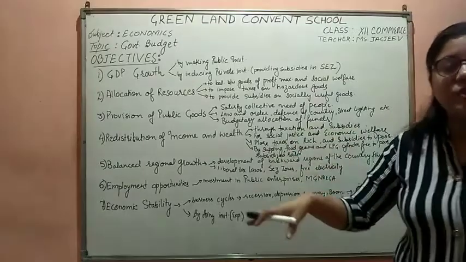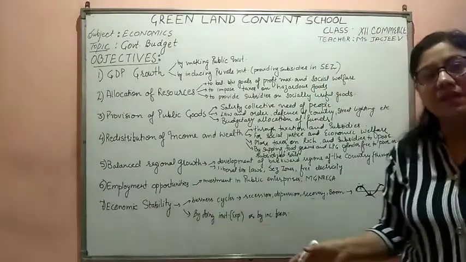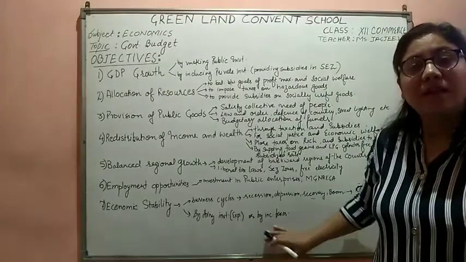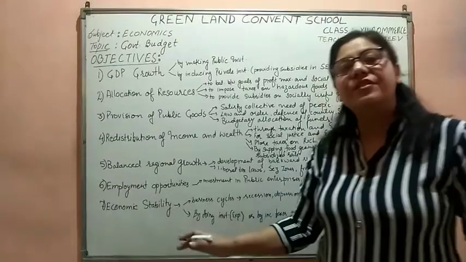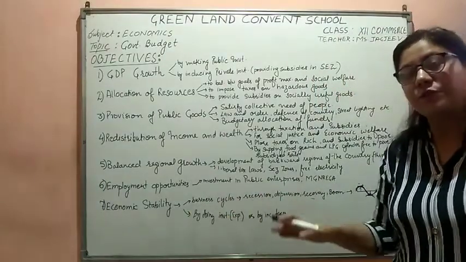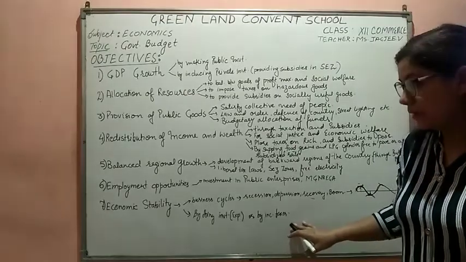Similarly, when there is an inflation period, the government puts higher taxes on the people so that the disposable income with the people is less. When there is deflation, the government increases the expenditure and reduces its revenue, or reduces the taxes, so that more disposable income could be with the people.